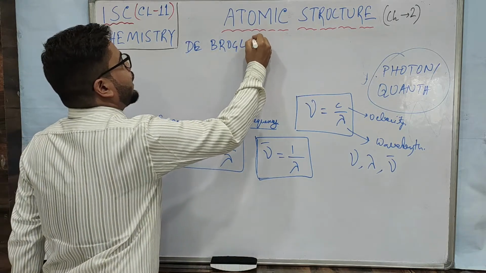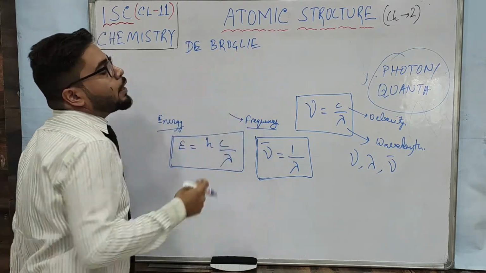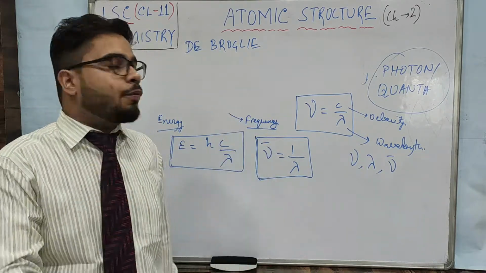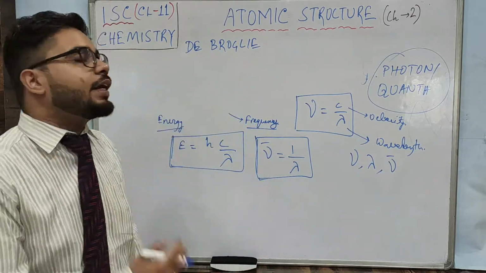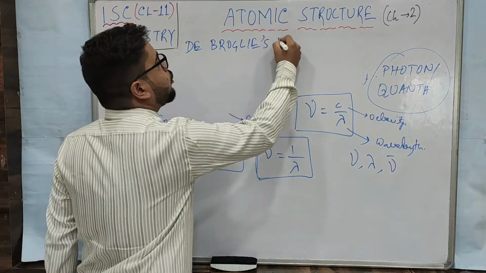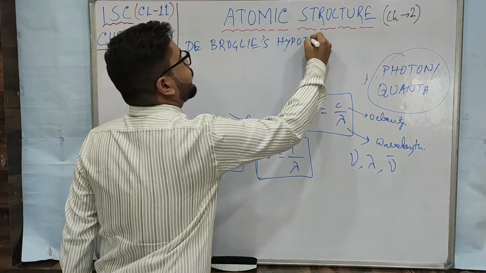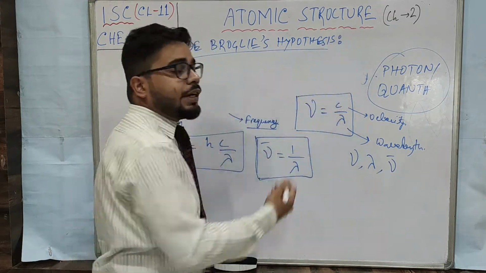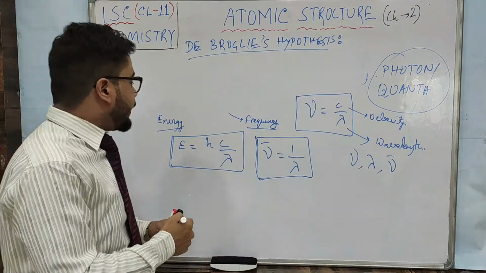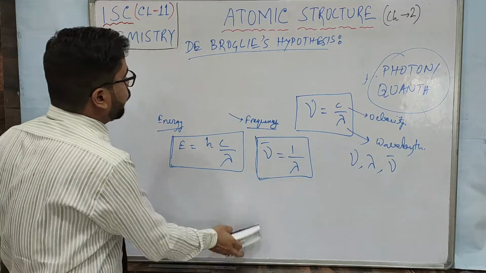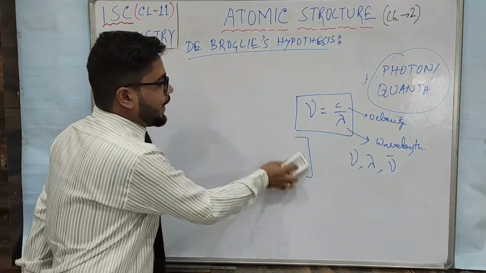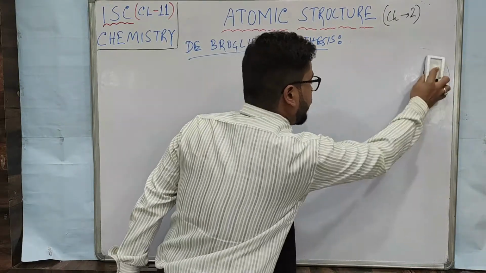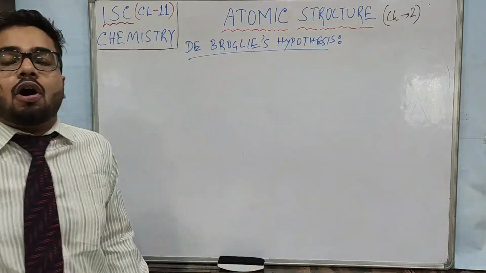While writing the spelling, we spell de Broglie. Okay, so de Broglie has this spelling, but we pronounce it as de Broglie. So de Broglie has suggested some concept, that is why we call it de Broglie's hypothesis, not any formula, right? Because he has suggested this, he hasn't proved it yet. De Broglie has suggested if waves can contain particles, then particles will also contain waves, or particles will also exhibit